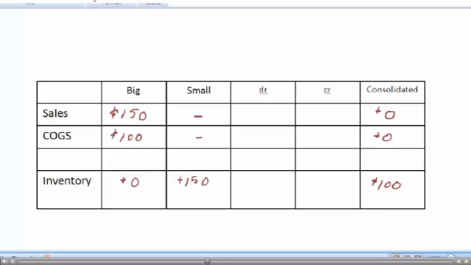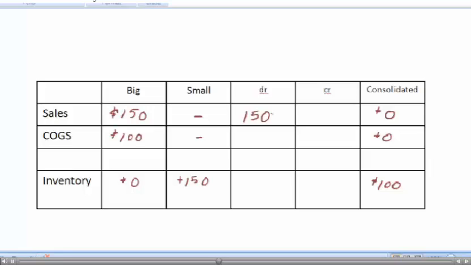So now that we know where we're starting and where we want to get to, we can see the types of adjustments we're going to need. So if sales are $150, I'm going to need a debit of $150 to make sales go down to 0.